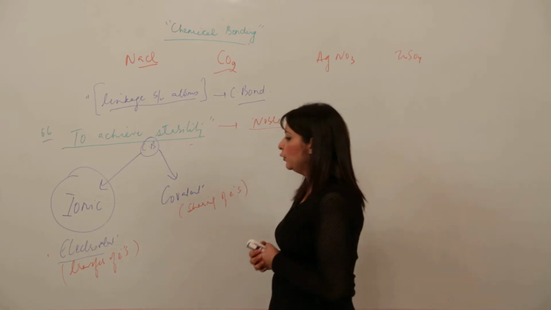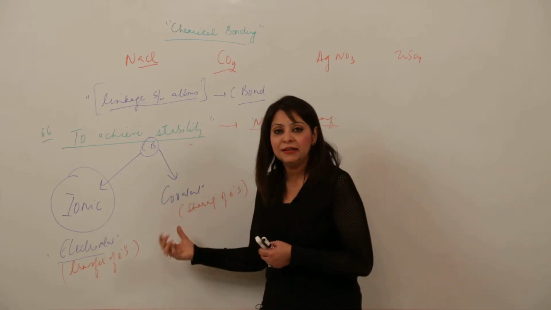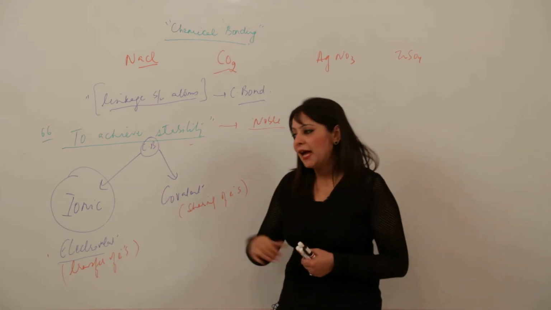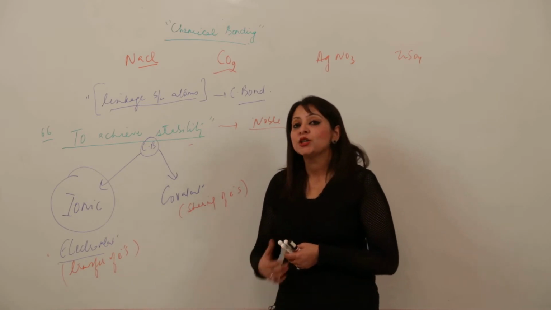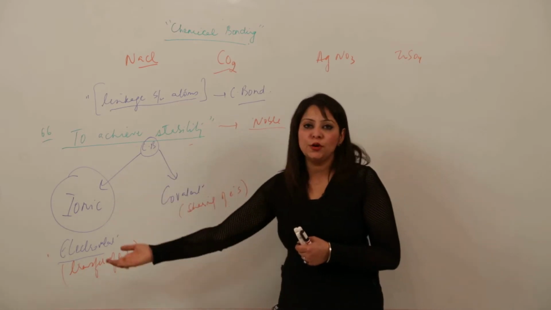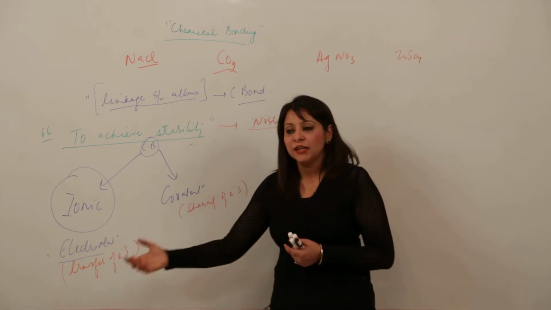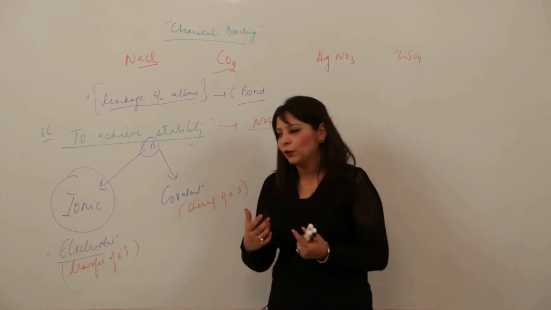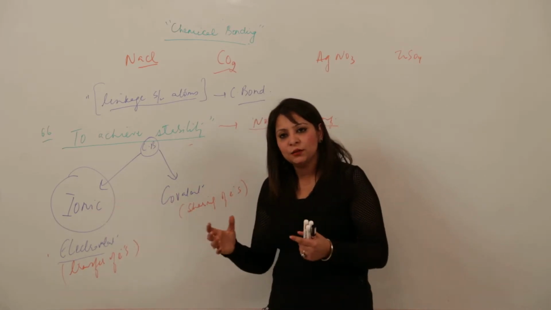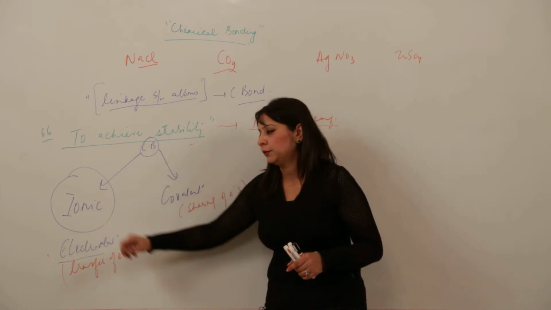One more example I will give you. We will do it in a more elaborate way later, but for a moment I want you to understand these terms. So I am giving you one simple example. See, if I have one toffee and my friend doesn't have that, and she needs that toffee, and I give that toffee to her, then I will lose the toffee and she will gain it. Just a transfer of toffee occurs. So that is the ionic bond, right? One has lost and is deficient now, and the other has taken it. So this is the ionic bond.